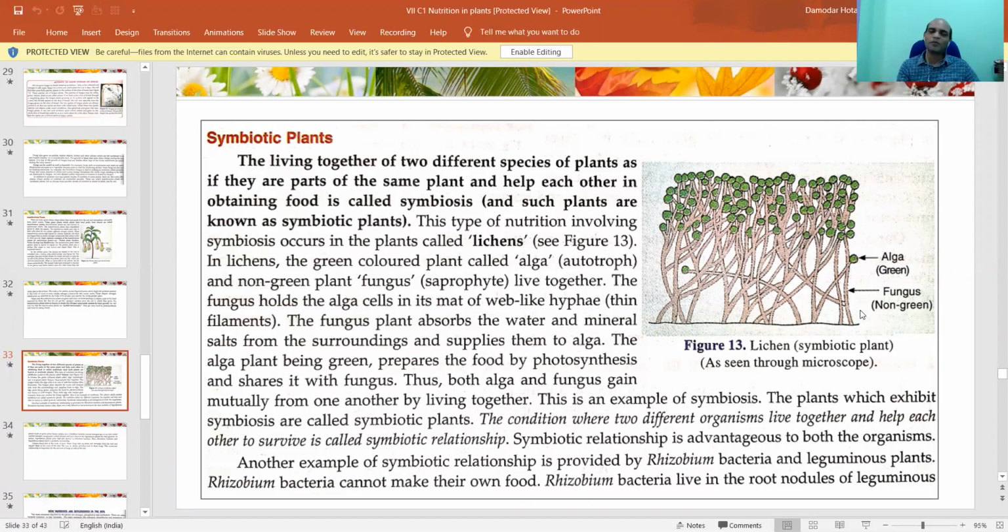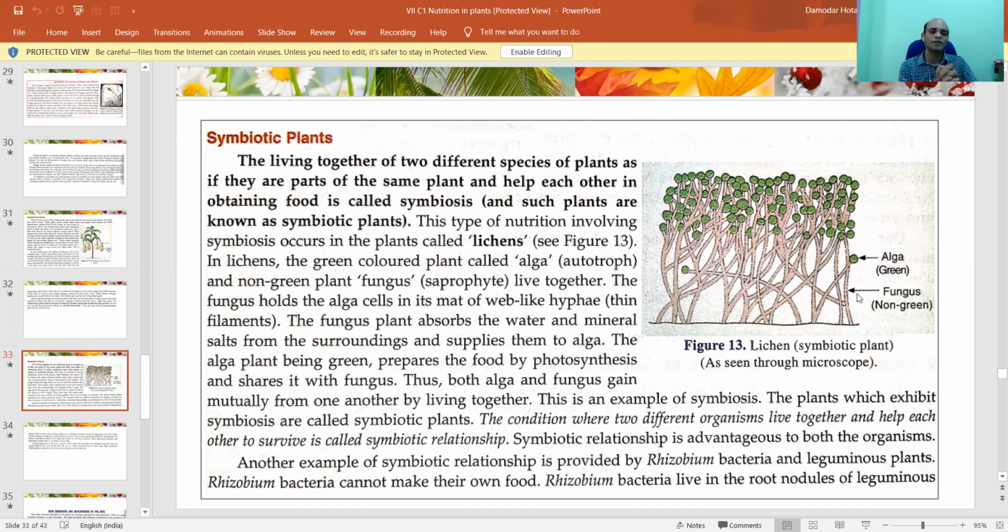Symbiosis is like this. Now, getting? The fungus has no green pigments, but the alga is present and has chlorophyll molecules. Now, the lichen collects water and minerals from the soil and gives them to the alga. Now, the alga prepares food by the presence of chlorophyll molecules, collecting carbon dioxide in the presence of sunlight, and it also gives it to the fungus for its survival.